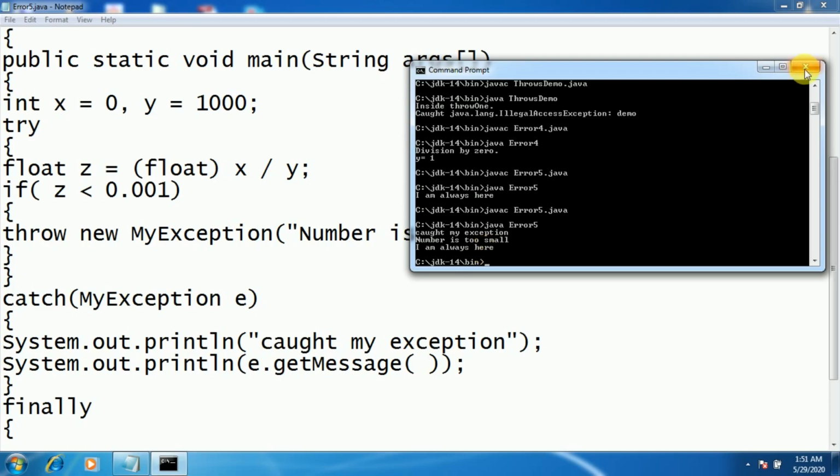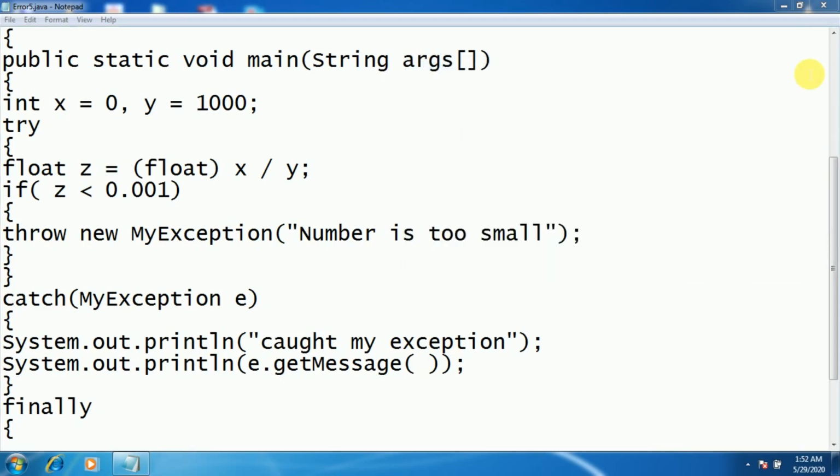So these are the programs we include in our exception handling mechanism part. So this is all about today's video. The further part we will see in the next video.